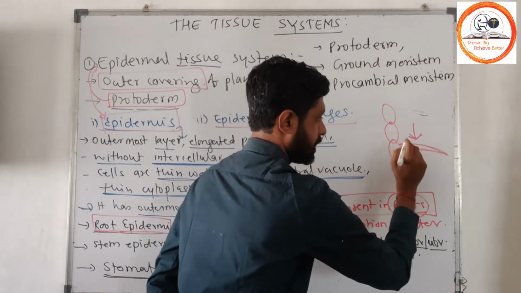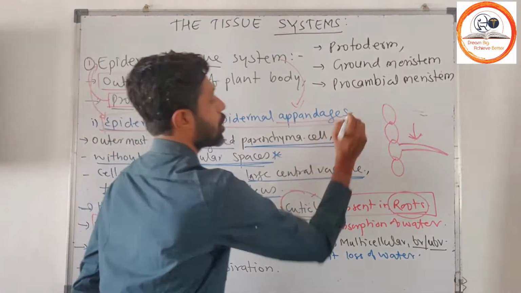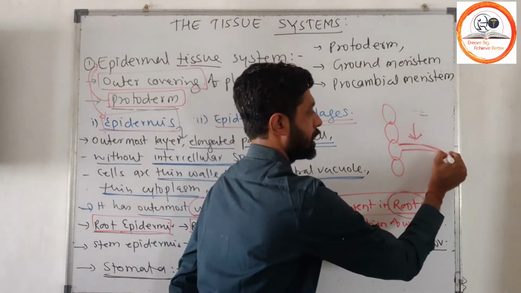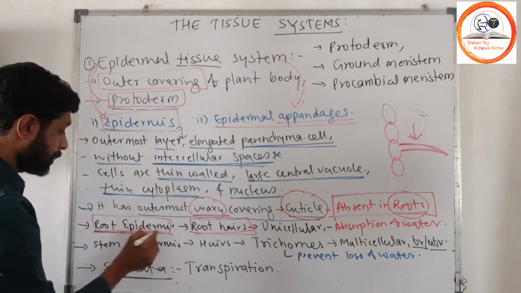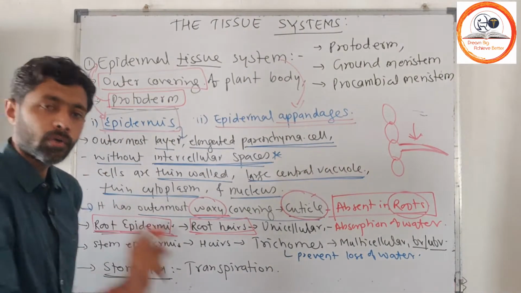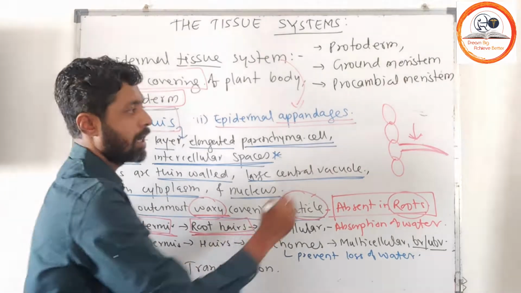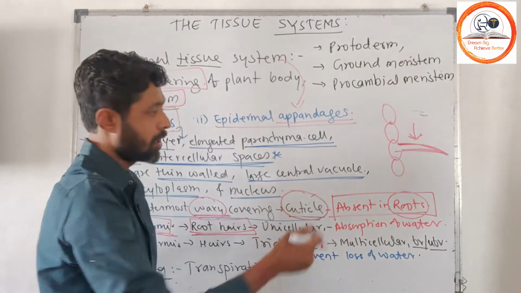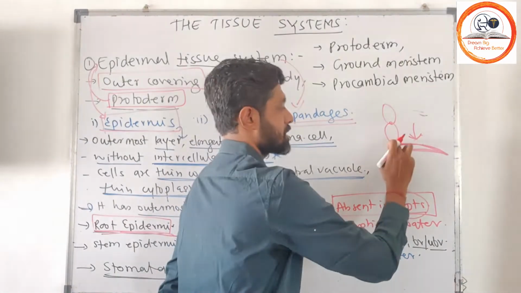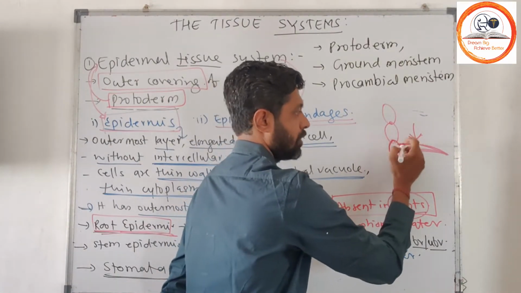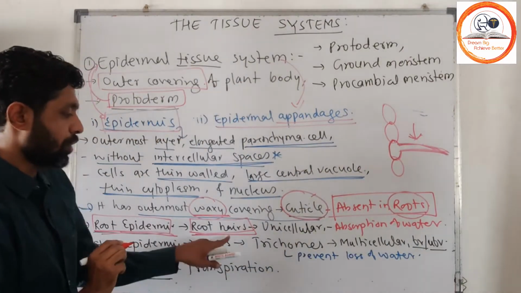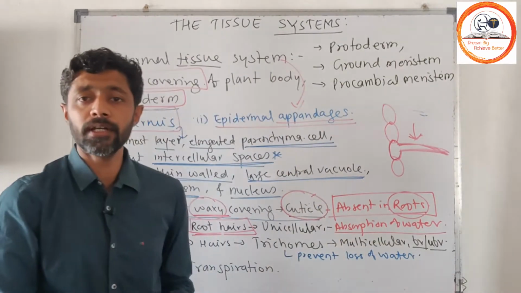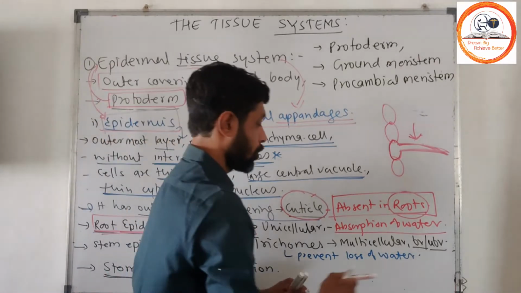Root hairs are considered an appendage of the epidermis. The epidermal cells, or epiblema, originate unicellular root hairs, and these root hairs are meant for absorption of water.